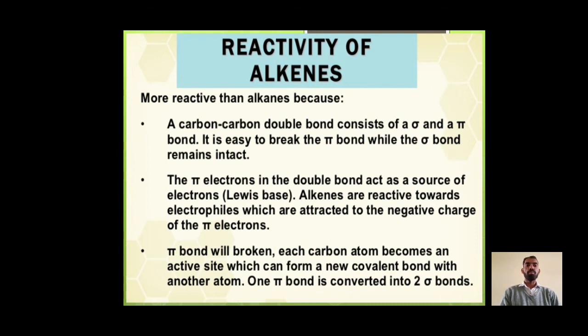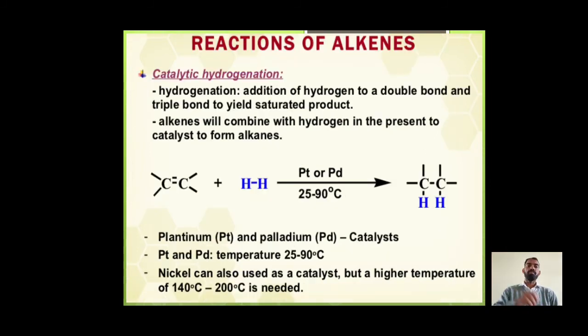It is easy to break the pi bond while the sigma bond remains intact. The pi electrons in the double bond act as a source of electrons, as a Lewis base. Alkenes are reactive towards electrophiles, which are attracted to the negative charge of the pi electrons. When the pi bond is broken, each carbon atom becomes an active site which can form a new covalent bond with another atom. One pi bond is converted into a second sigma bond.